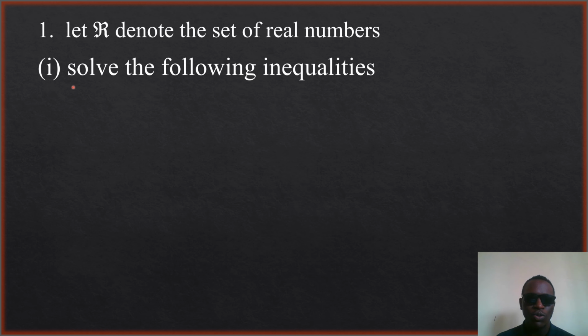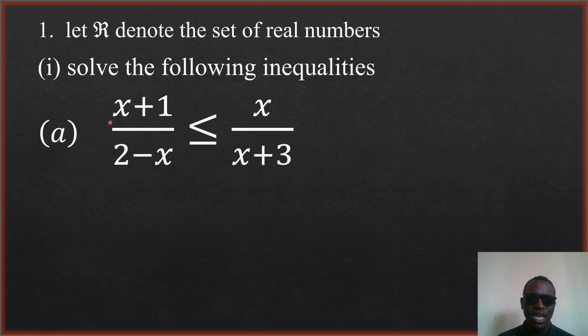Students were asked to solve the following inequalities, where the first one was (x plus 1) divided by (2 minus x) is less than or equal to x divided by (x plus 3). This is practically a rational inequality. There are various ways to solve this, but I will show you the easiest way it is done. Follow up and you will learn.